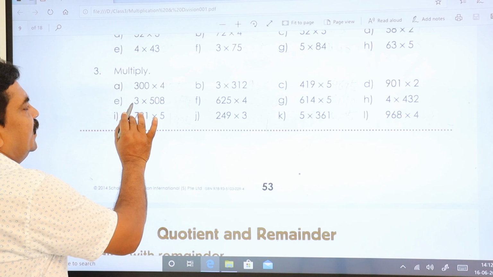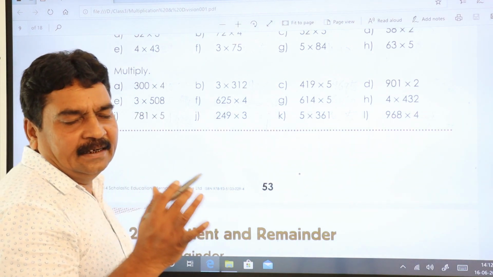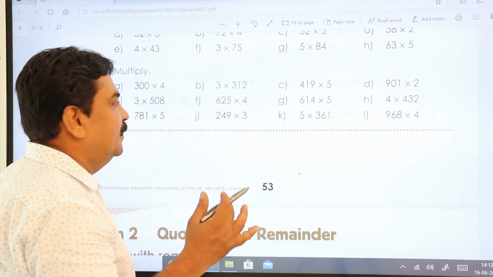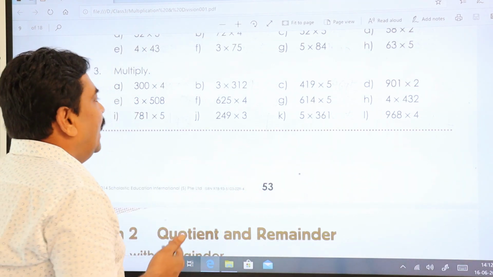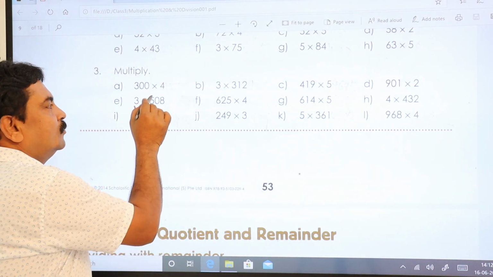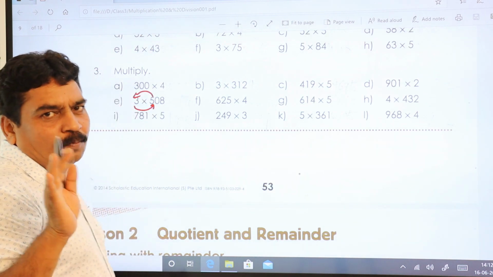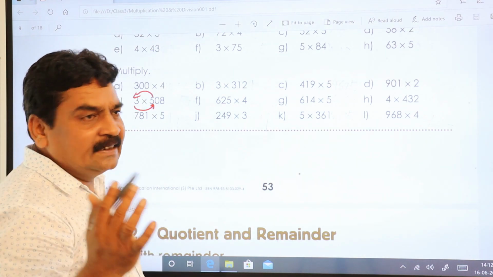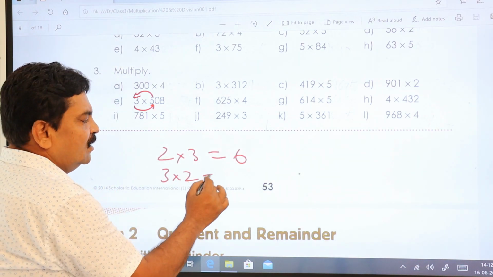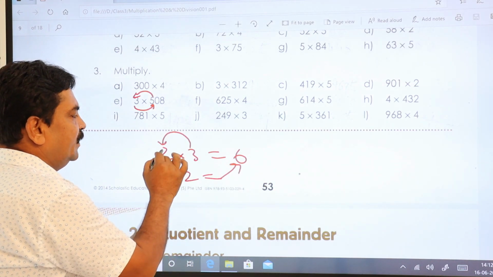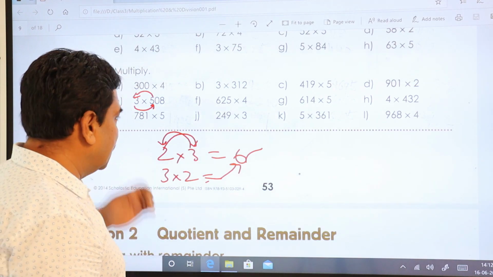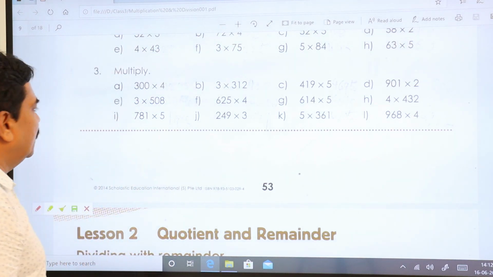Next one, 3 into 508. The bigger number is 508, so you copy that first and multiply with the 3. These two are factors. Either you multiply this with this or this with this. No problem, you get the same answer. 2 threes are 6. 3 twos are 6 only. Even if it comes here or goes here, you get the same value, the product. So don't think about that much.